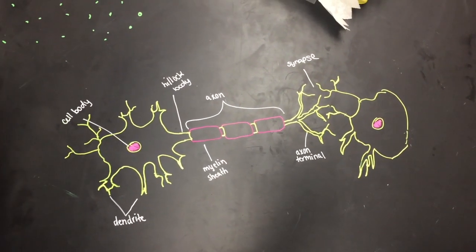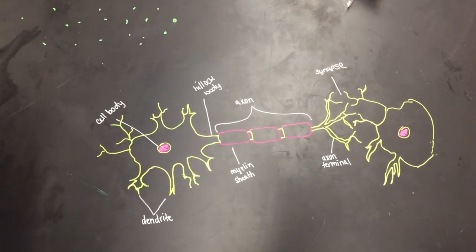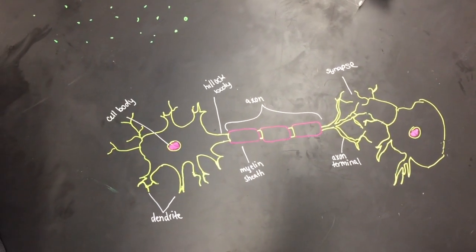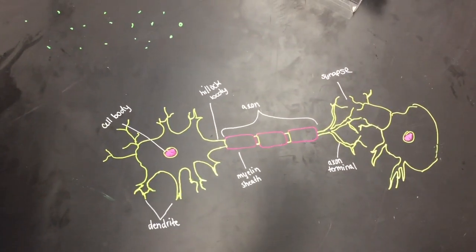So the dendrites are where the receiving neuron receives the messages from the sending neuron. The cell body is where most of its organelles lie. The hillock body is where the axon and the cell body connect. The axon is where the action potential is sent down.